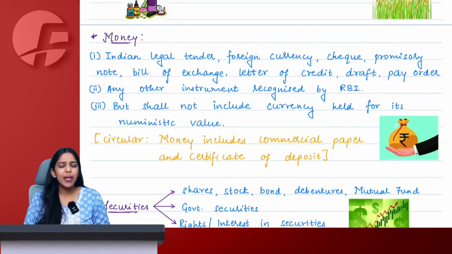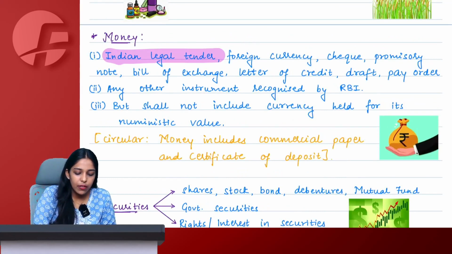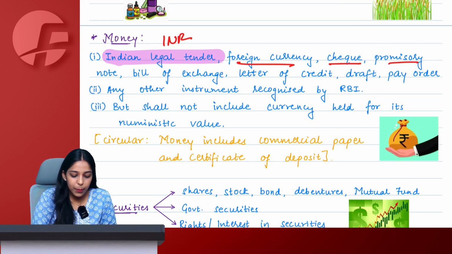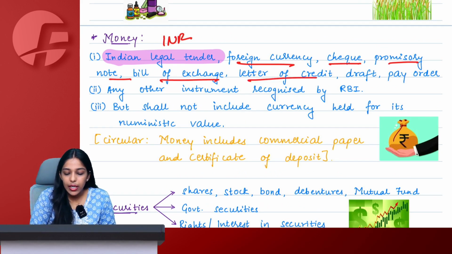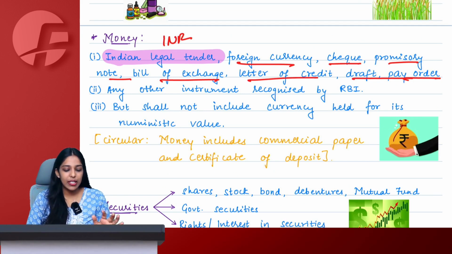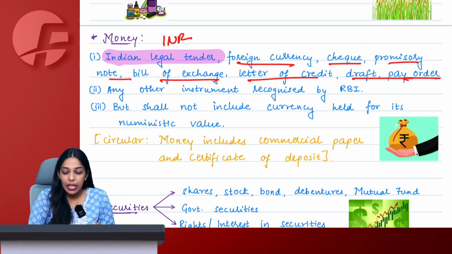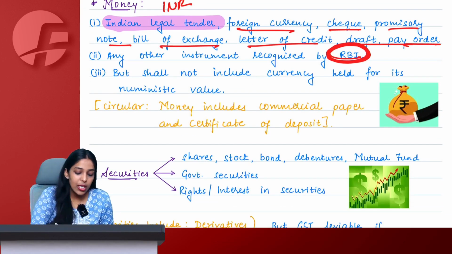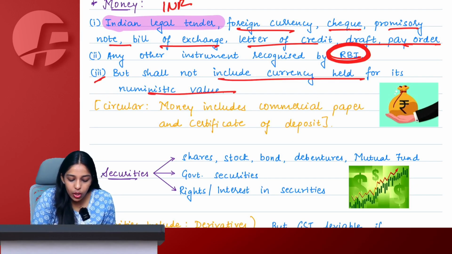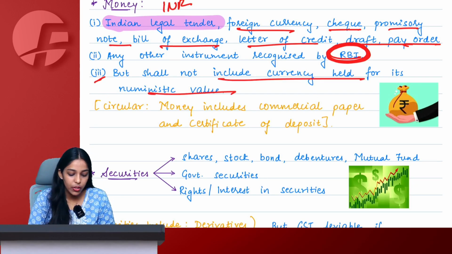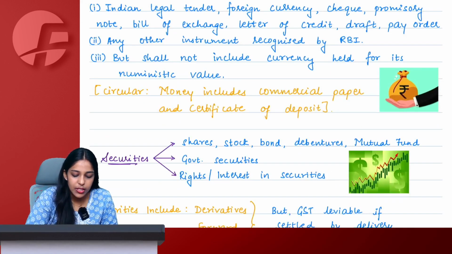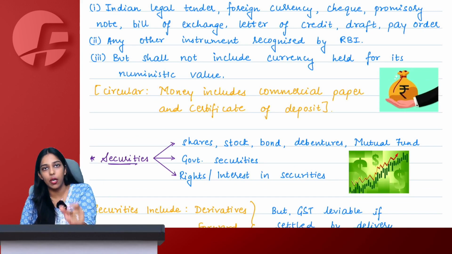Chalo. Money simply means Indian legal tender, which is INR. Foreign currency, check, promissory note, bill of exchange, letter of credit, draft, pay order, basically any other instrument also which is recognized by RBI as a medium of exchange, as a medium of transaction. Now this last point, but does not include currency held for its numismatic value. What do we understand by this term here?